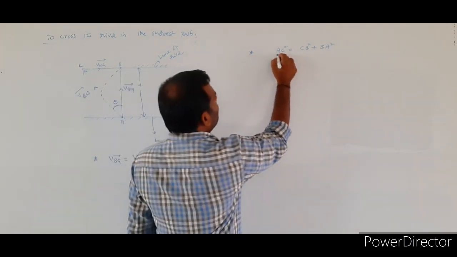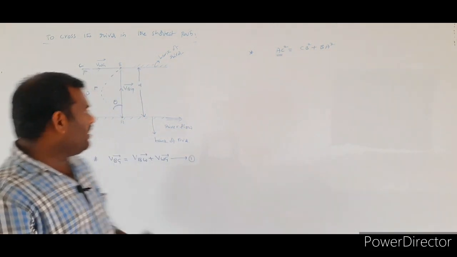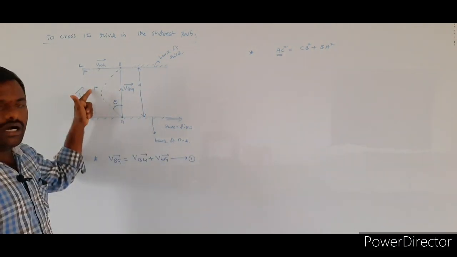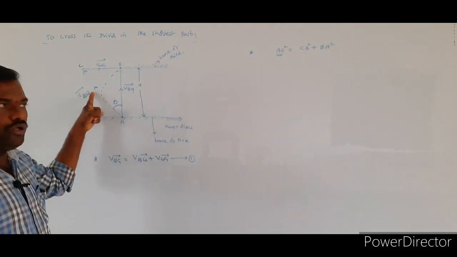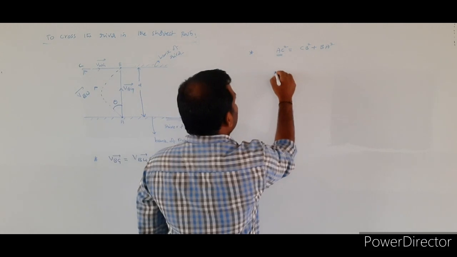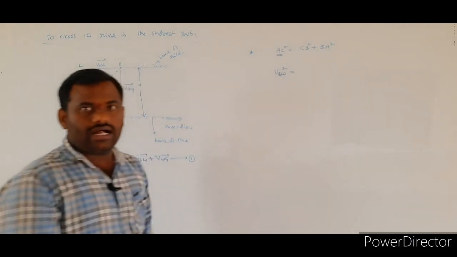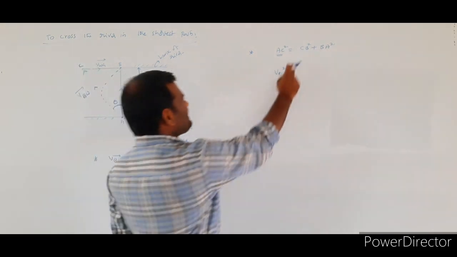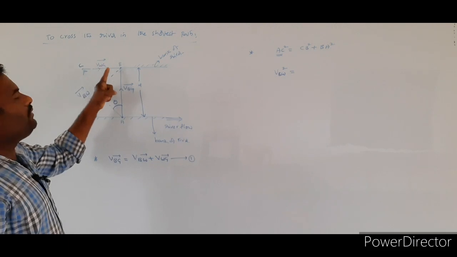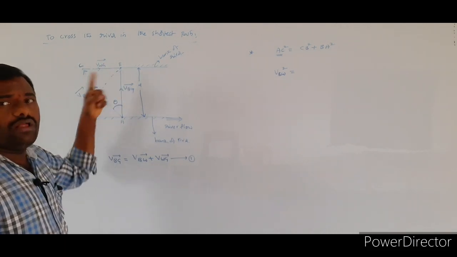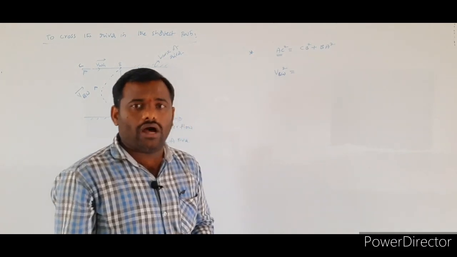Here AC is denoting the magnitude of VBW bar. So AC square is equal to VBW square. CB is the magnitude of the VWG vector. What is VWG? Velocity of the water with respect to the ground.